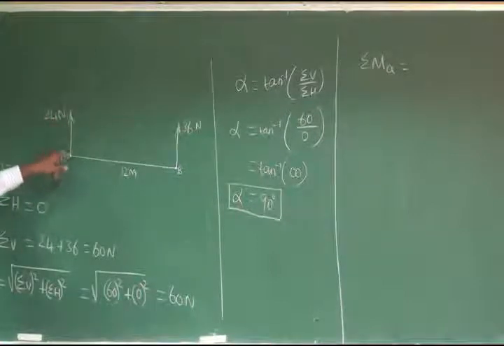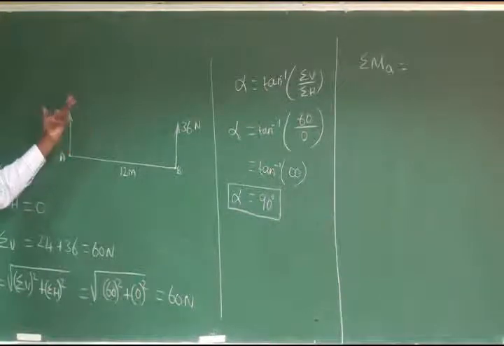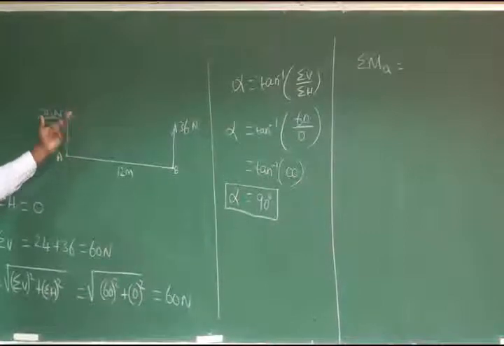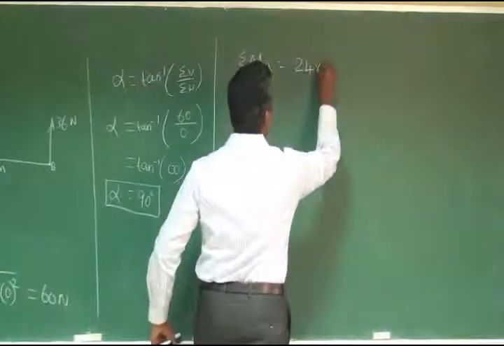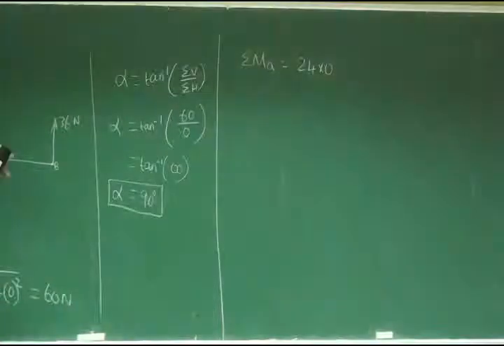So this force 24 Newton is acting on the point A itself. It doesn't have any perpendicular distance, so 24 into 0 becomes inactive. The value is 0. Then if you come to the next point B, the other force is acting.